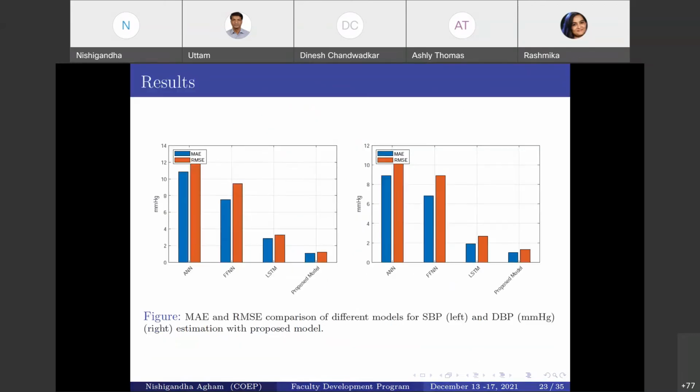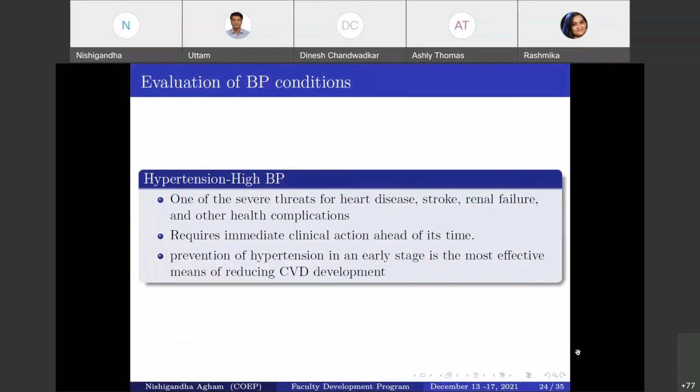From this plot, we have also shown the comparison of our model with existing models, where they used ANN, feedforward neural network, and a simple LSTM model for BP estimation. So our hybrid model shows better accuracy in evaluation performance.